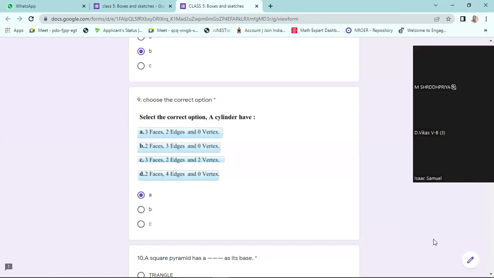Yes, two edges. Cylinder will have two edges only. That's why A is the answer. Look at the order: three faces, two edges, 0 vertices.